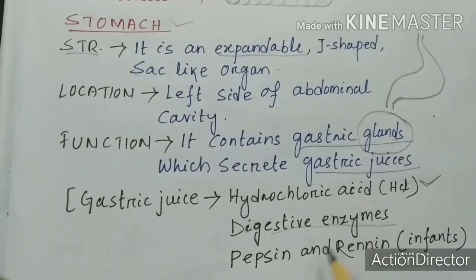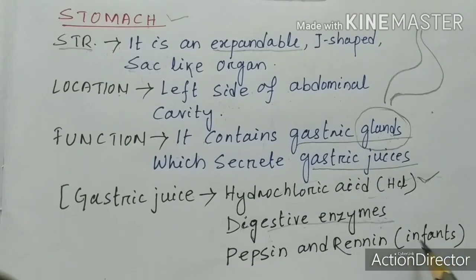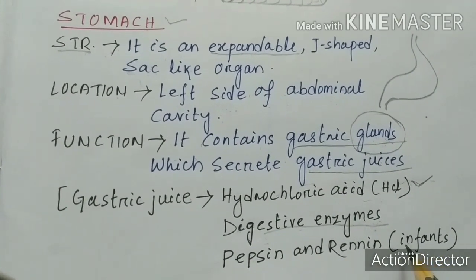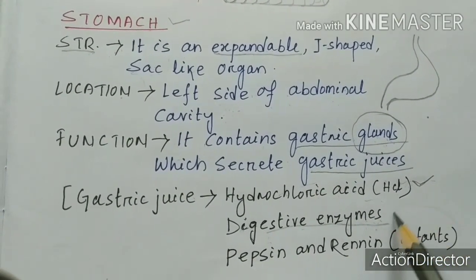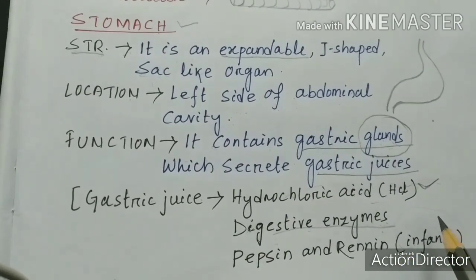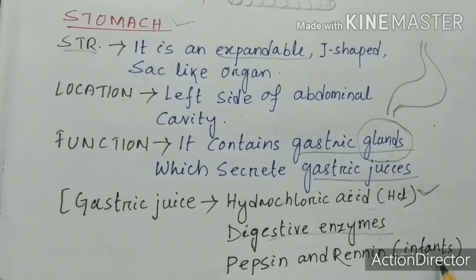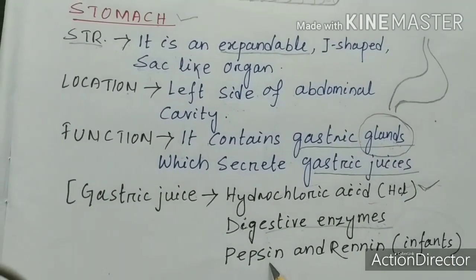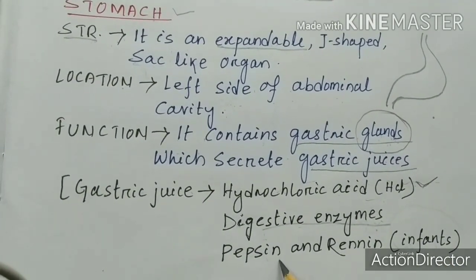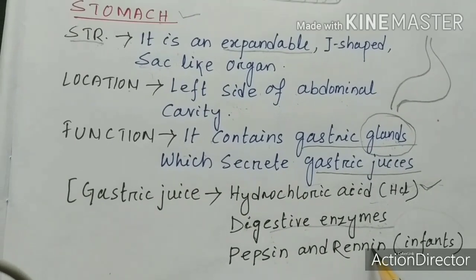Okay, now in infants, who all can be categorized under infants? Children below 6 months, we can say them as infants. So in infants, they have other digestive enzymes that are pepsin and renin.